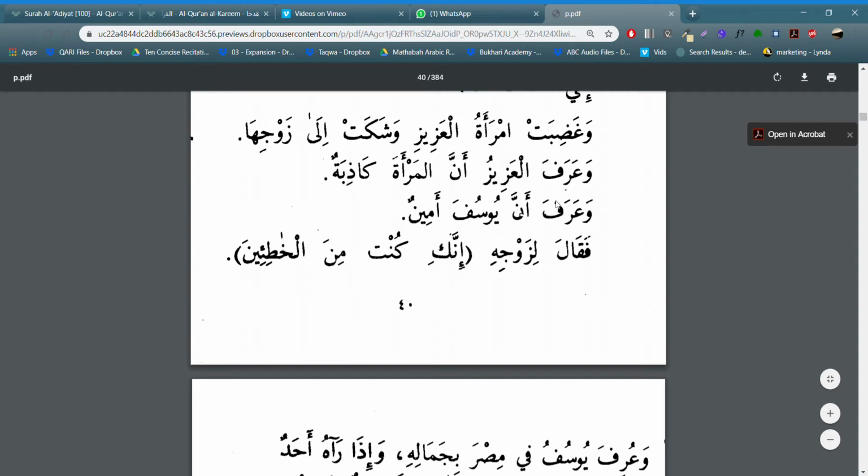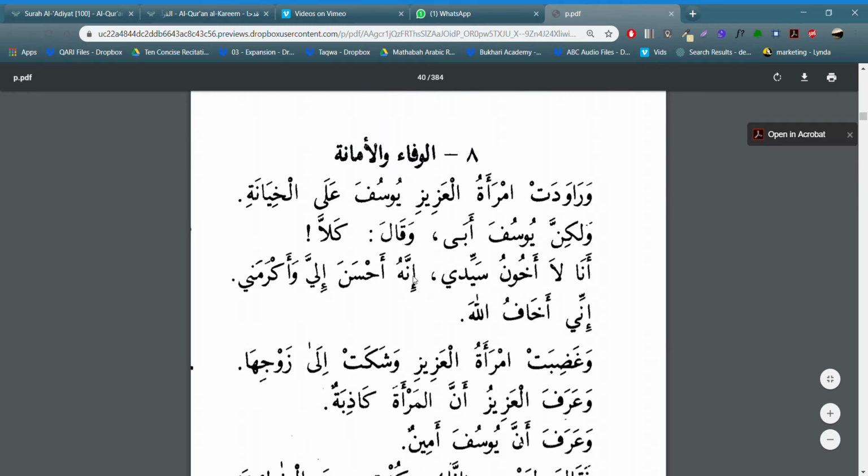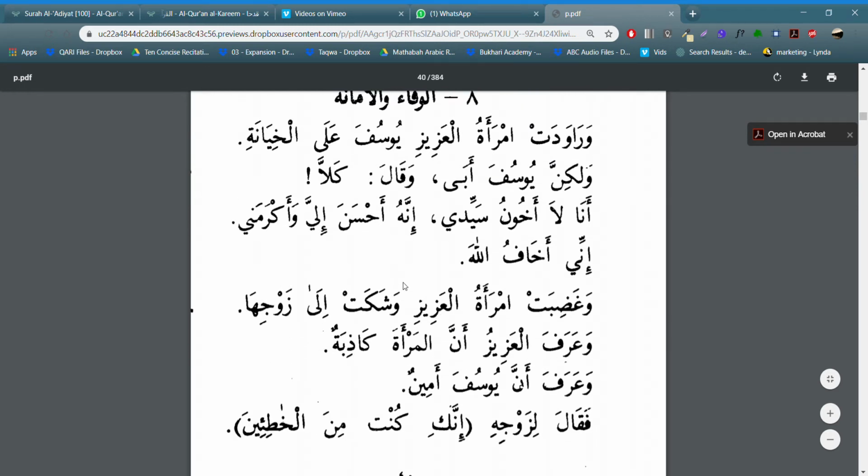وعرف العزيز أن المرأة كاذبة. So in this case, we have our فعل, which is عرف, and عزيز, which is our فاعل. We can tell that because of the dhamma, right? So it's the one doing the action. Then أن. When you see أن coming after a فعل, there's a pretty good chance that whatever comes after it and is attached to it is going to be a maf'ul. So remember, أن is from that special list of حروف مشبه بالفعل: إن أن كأن ليت لعل لكن, right? All from there.